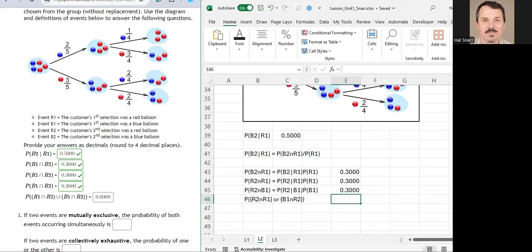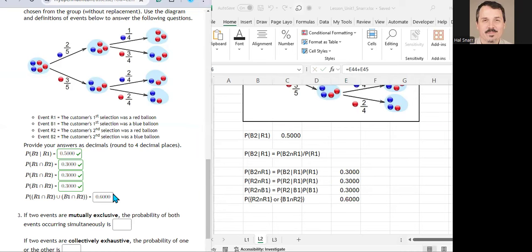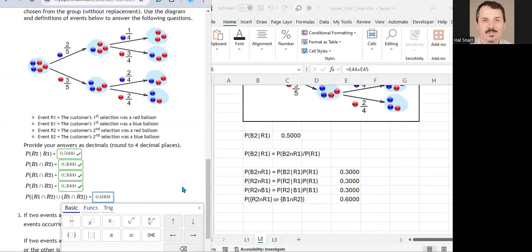So all I gotta do is add these two together, R2 and R1 plus B1 and R2, and I get 0.6. Make sure you show your work in your spreadsheet, because I'm going to be grading it.